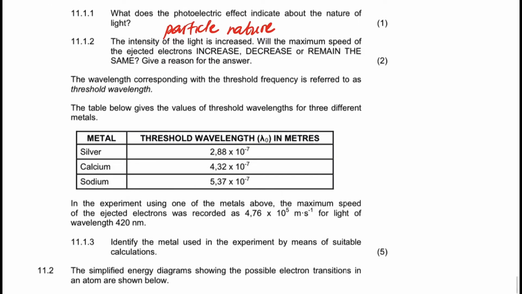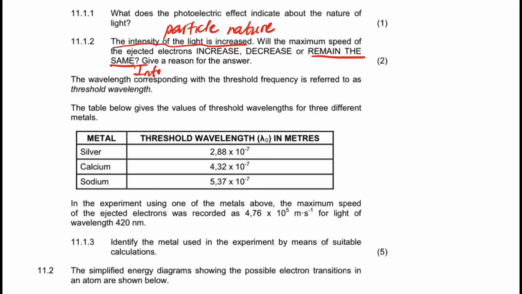Right, 11.1.2, it says the intensity of the light is increased. That means the brightness of the light is increased. Now it says, will the maximum speed of the ejected electrons increase, decrease or remain the same? Give reason for your answer. So the answer is: remain the same.